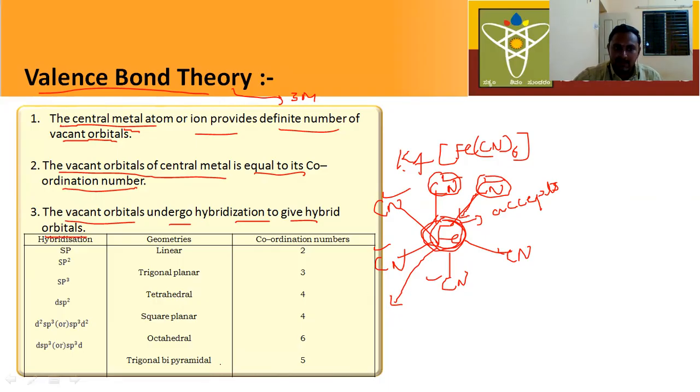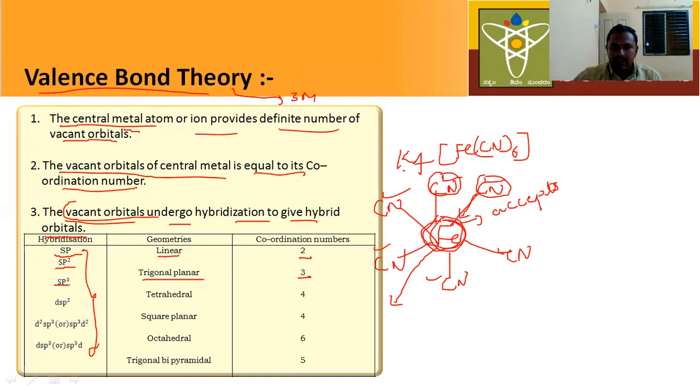Now this table is very important. Based on the hybridization, we can easily predict the geometrical shape of complexes. If the vacant orbitals of the metal undergo sp hybridization, the geometrical shape of the complex is linear, and the coordination number is 2. If they undergo sp2 hybridization, the shape is trigonal planar, and the coordination number is 3.